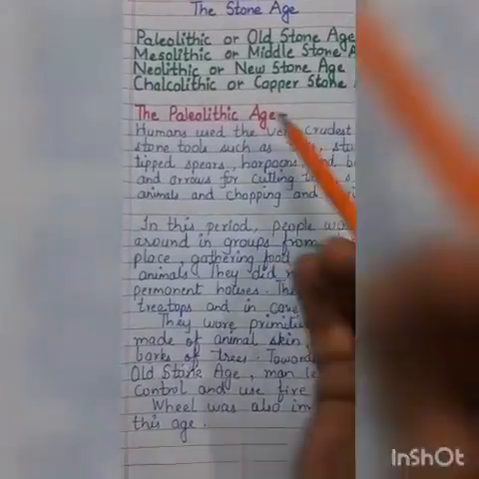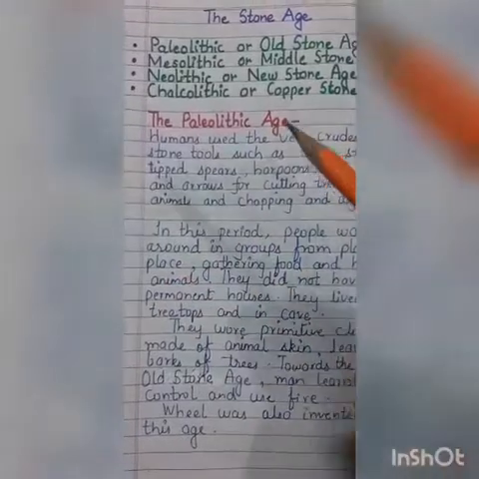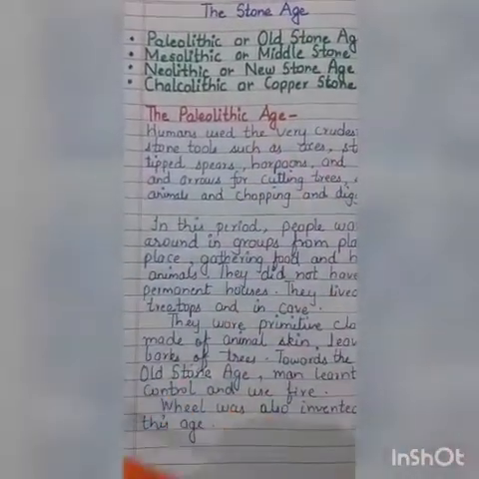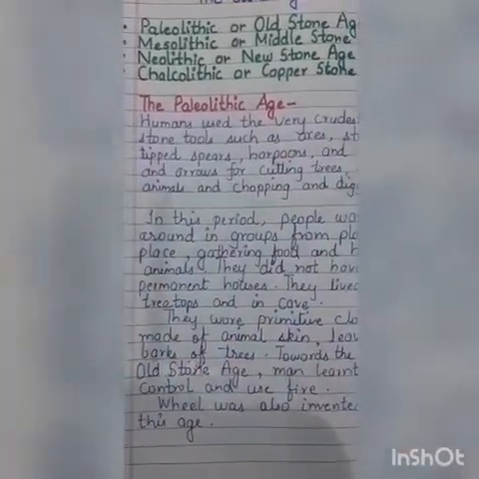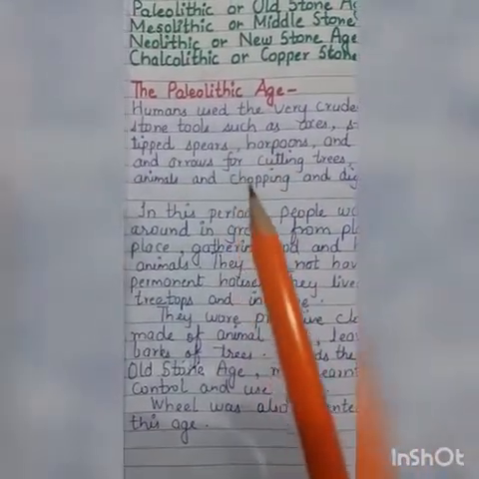Now, when this Old Stone Age was towards its end, men learned about fire, how to use fire and how to control it. And during this period only, the wheel was also invented. And this was one of the most important inventions in the history of men.